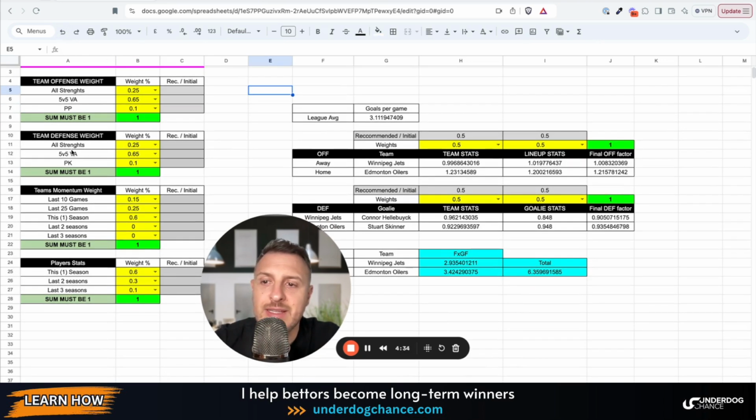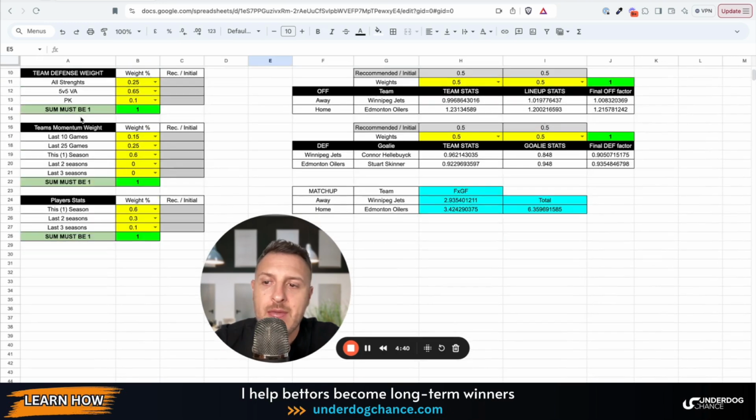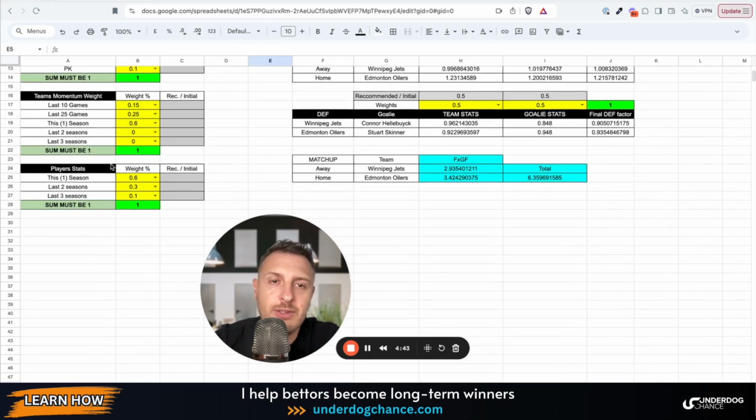The same with defense. You can give different strengths to all strengths, 5-on-5, and power play. Then we also have team's momentum. In the past, I received from our members the questions: how can we add a little bit more weight to last 10 games, last 20 games? And this is where you can also select.